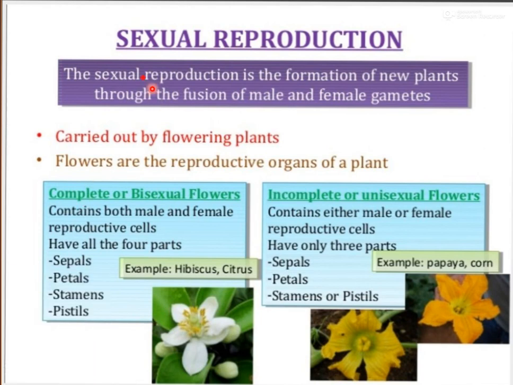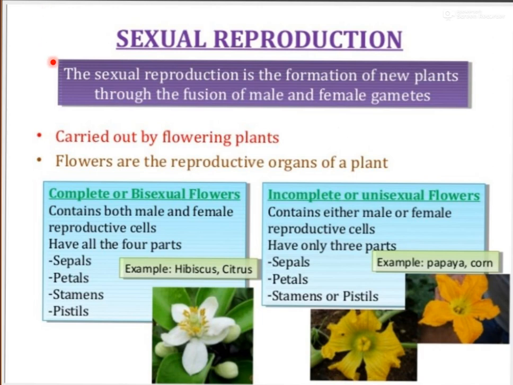Our today's topic is sexual reproduction. We have already discussed two types of reproduction. One was asexual reproduction and the second was vegetative reproduction. And this reproduction is sexual reproduction.